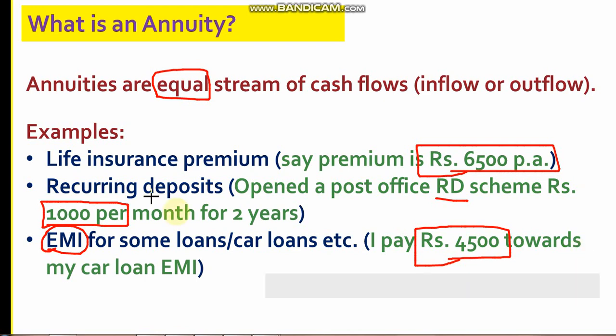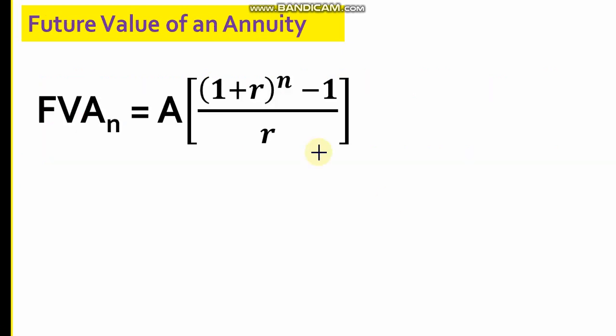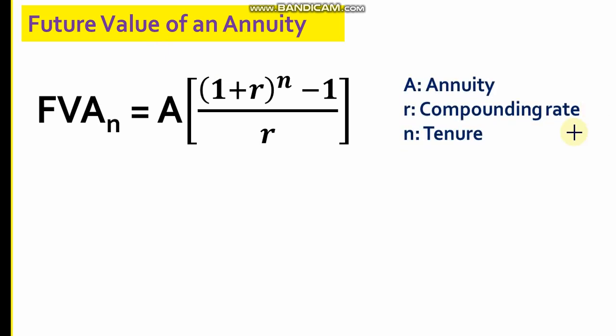Now we will take a simple example of an annuity and understand how it works. How do we calculate? Future value of an annuity is simply this: A into (1 plus R) to the power N, minus 1, whole divided by R. A stands for annuity, N stands for tenure, and R stands for the compounding rate that is applicable.